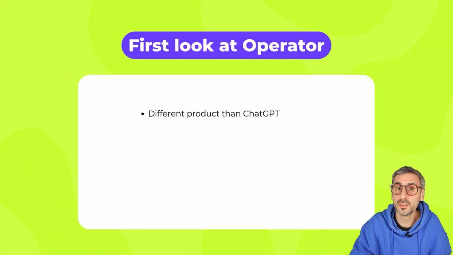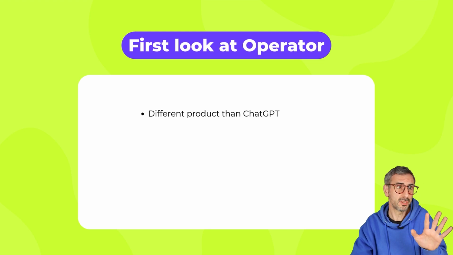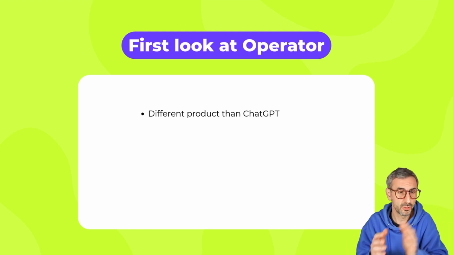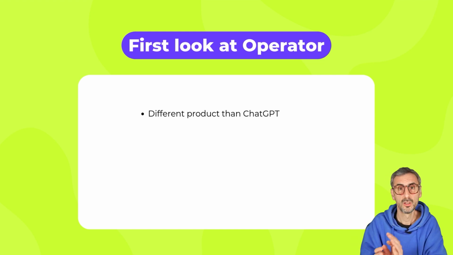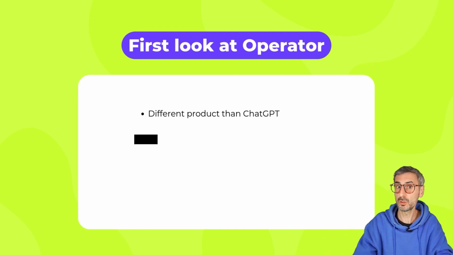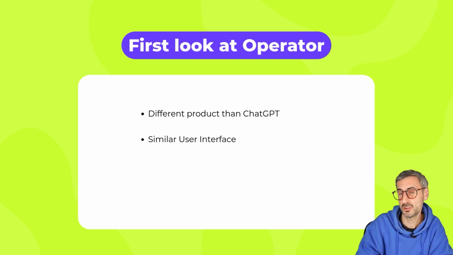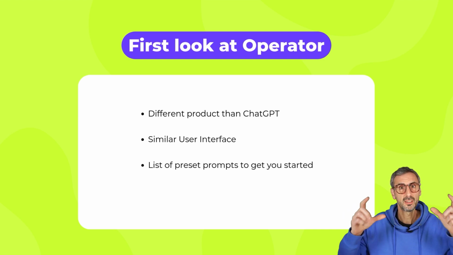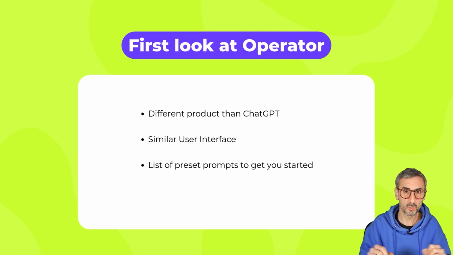All right, so what did we learn here? Well, first is that it's a completely different product from ChatGPT. Okay, it's not ChatGPT, it's Operator. So it will have its own interface, which does look very similar to the interface of ChatGPT, obviously. We've seen on the screen that there is a list of buttons underneath the input box, the input window where you put your prompt.